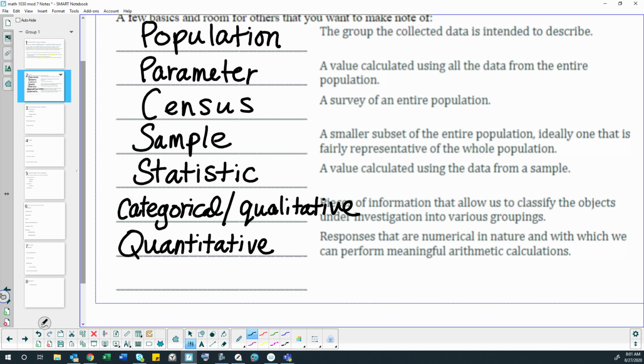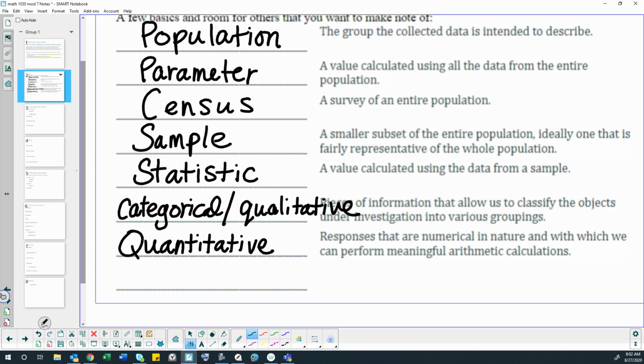Do you guys know the official name of Math 1030? It's either quantitative reasoning or quantitative analysis. I don't remember which one it is. Either way, it has these big words that make you think, what kind of math class is that? So the word quantitative just means dealing with numbers that we can work with, right? It's basically a fancy word for a math class.